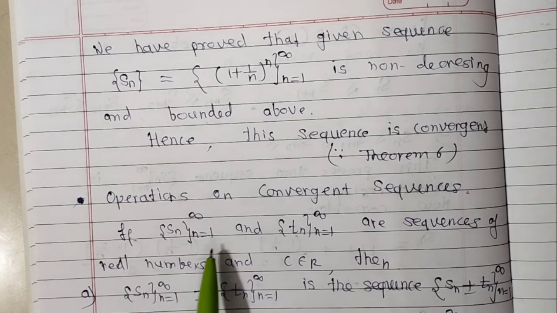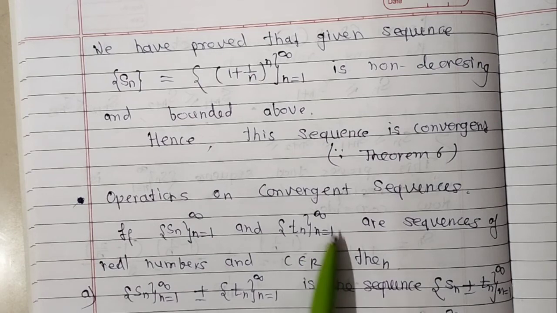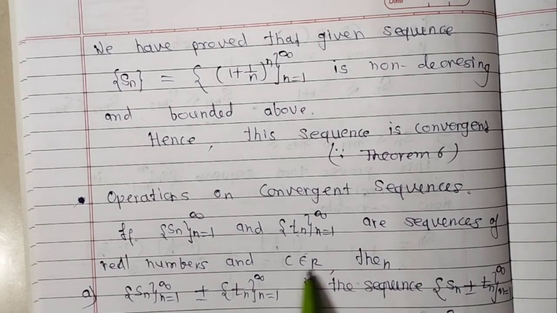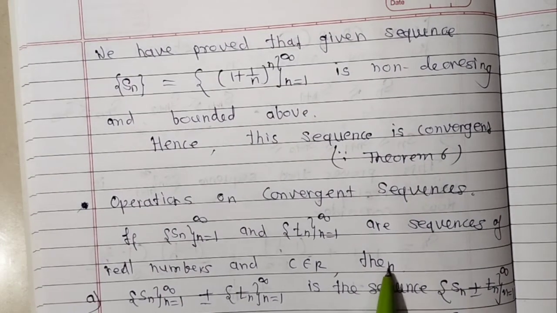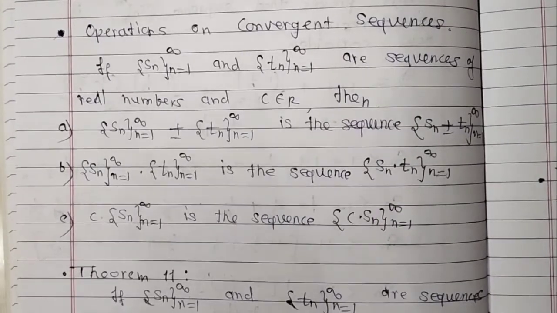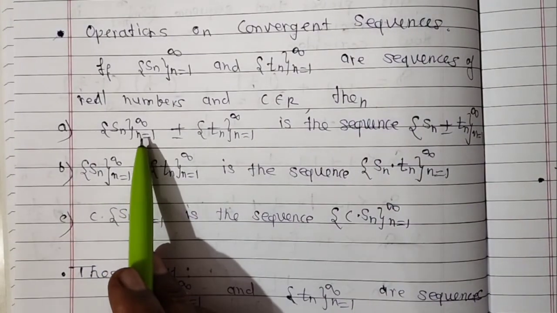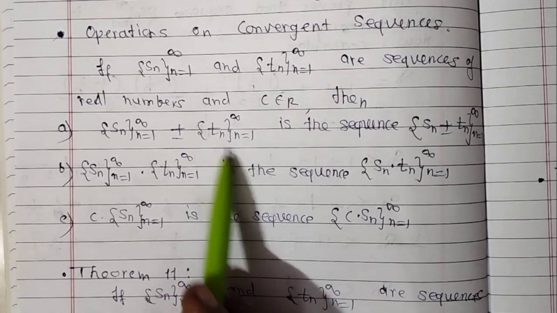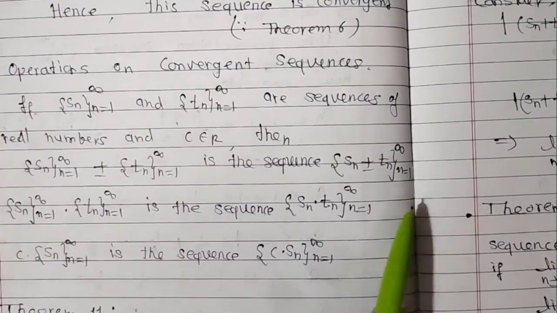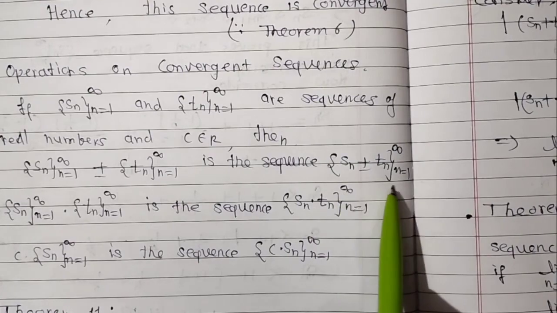If sequence Sn, n going from 1 to infinity, and sequence Tn, n going from 1 to infinity, are sequences of real numbers and c belongs to R, then the sequence Sn ± the sequence Tn is the sequence Sn ± Tn, n going from 1 to infinity.